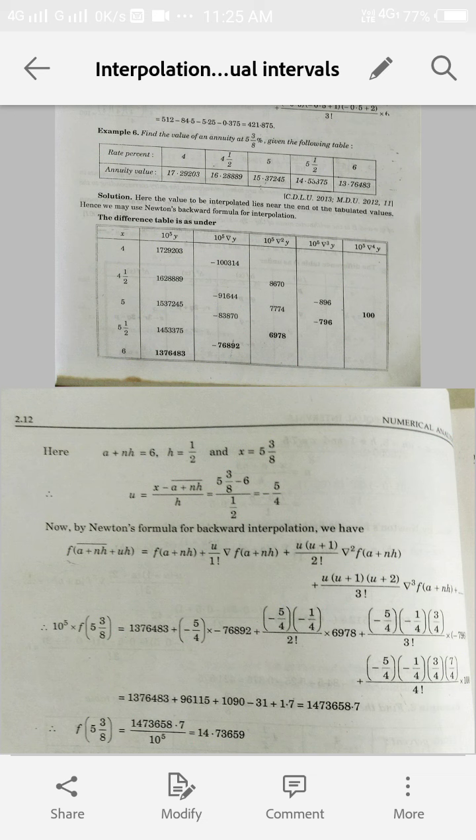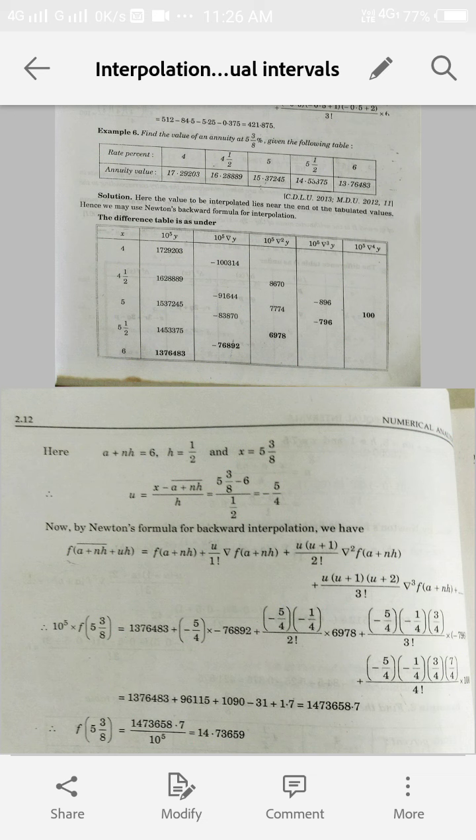So remember this: f(a + nh + uh) is equal to f(a + nh) + u by factorial 1 times the backward difference operator f(a + nh), plus u(u + 1) by factorial 2, the second backward difference operator, plus u(u + 1)(u + 2) by factorial 3, and here again the third backward difference operator.